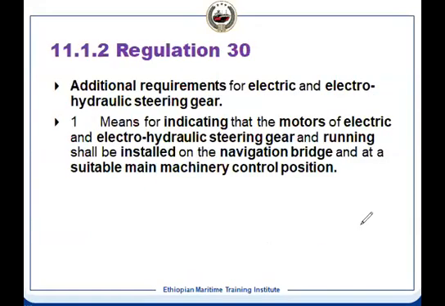Then regulation 30 is the electric and electrohydraulic steering gear. In that case, for the motor of the electrohydraulic steering gear, the running indication has to be there in the bridge, because the bridge should know, if they have started the unit, whether it is running or not. As well as in the machinery space, in the control room, there is an indication that the steering gear is running. So that is as per regulation 30.